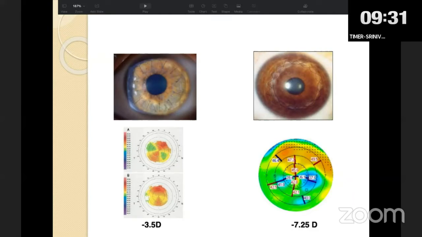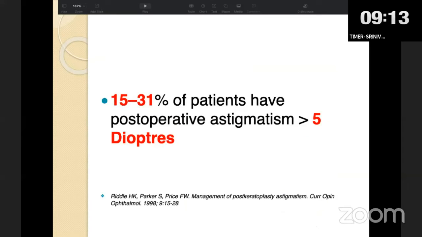As you can see here, there are two clear grafts, but on your right side, the clear graft, the visual acuity in that patient is quite poor because of higher astigmatism, as compared to the picture on the left side, where the patient has quite good visual acuity due to lesser astigmatism. So it is said that around 15 to 30% of patients have post-operative astigmatism of more than 5 diopters.